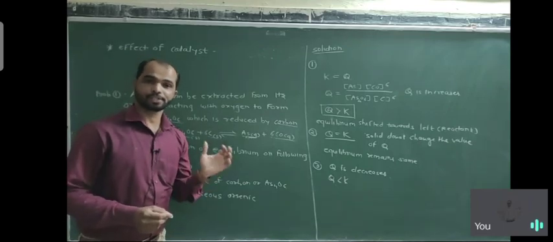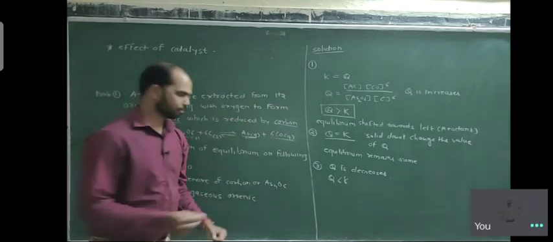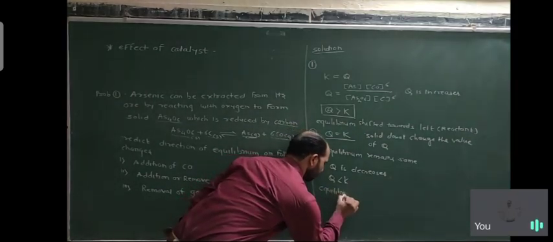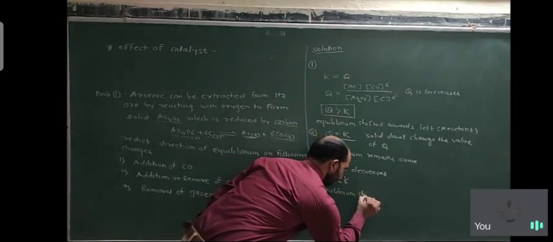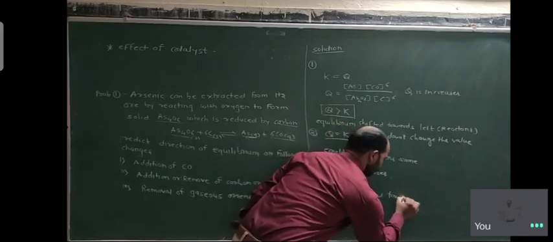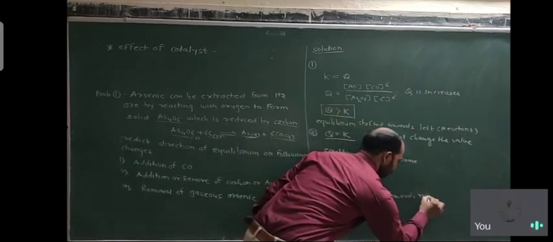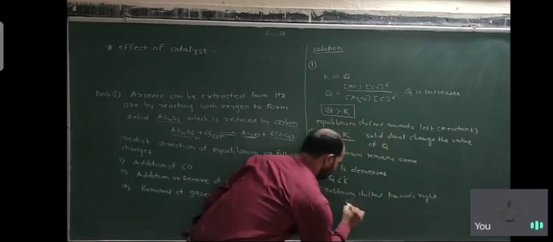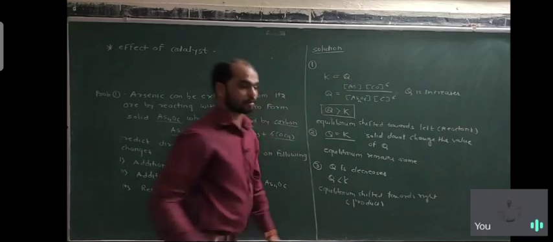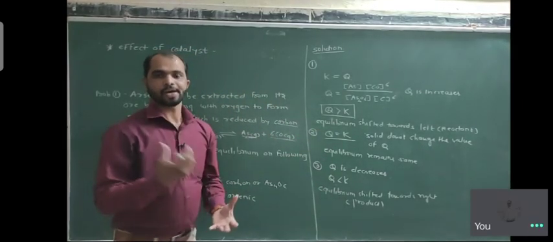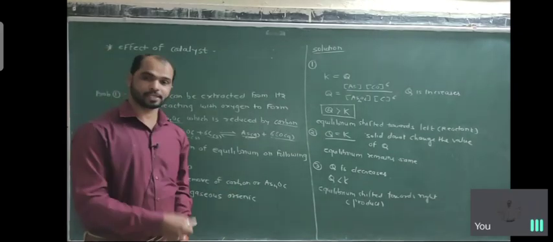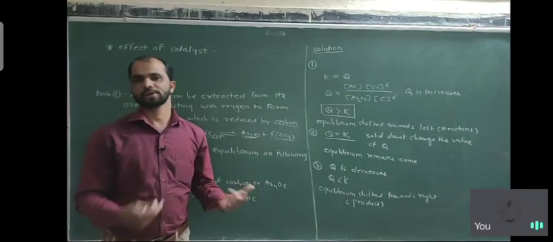The equilibrium is shifted to the right side, towards the right. That means formation of product. If we remove arsenic, more and more product will form.